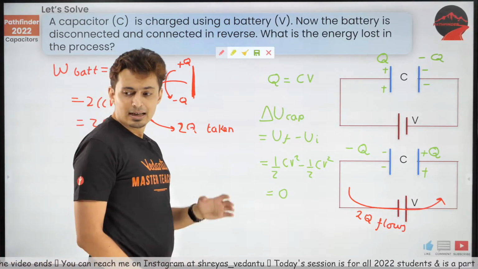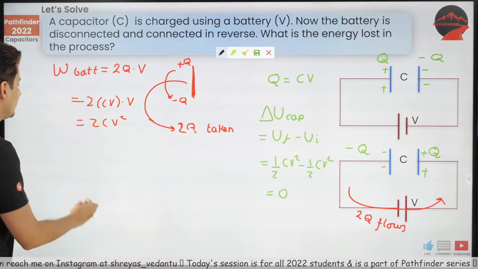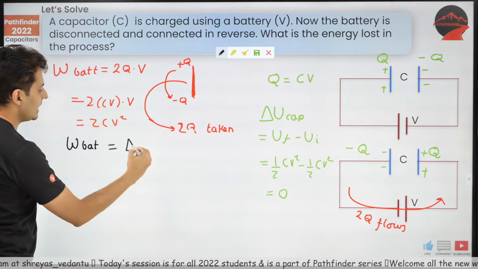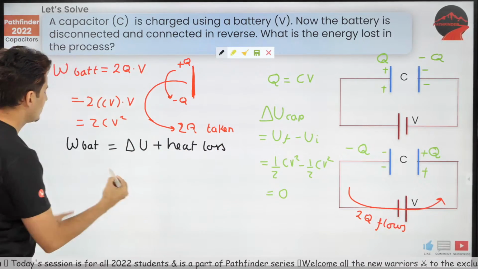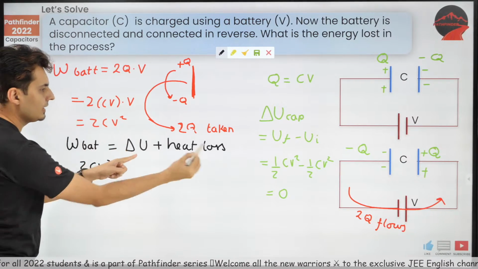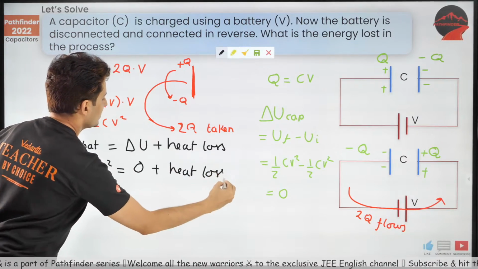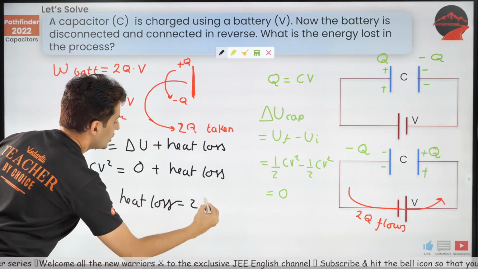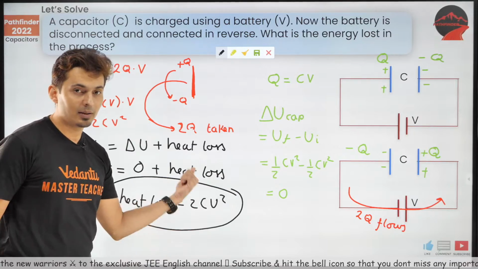Coming to dielectric after this, Amar, hold on, have some patience. Next up, work done by battery is equal to delta U plus heat loss. What is the work done by battery? 2CV square. What's delta U? That's 0. So plus heat loss. So guys, what's the heat loss? Obviously it is 2CV square. Many of you would not have got this answer if I had not done this.